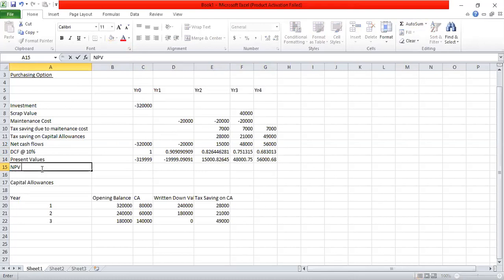Net present value. Now, since in this question we haven't considered any revenue, what we are getting is an NPV of cost. You can see in this cash flow, we don't have any revenue. All we have considered are the cost and also tax savings. So therefore, the NPV that we are arriving at is an NPV of cost. So I can calculate the NPV now by taking the sum of the present values.